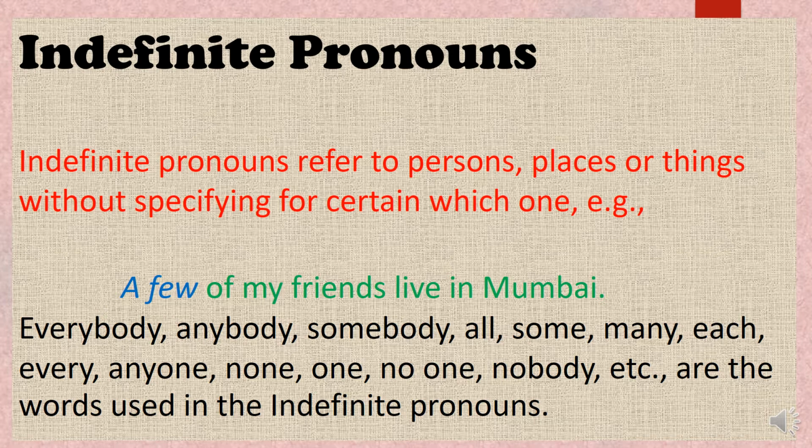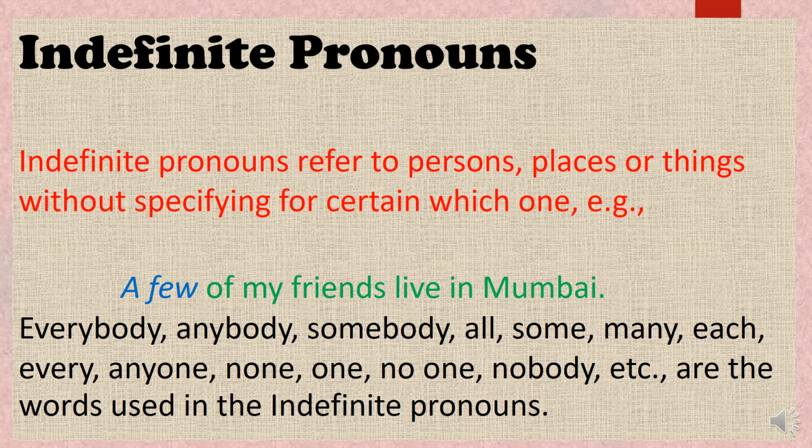So we use "a few of my friends". It is an indefinite pronoun where it is not defined how many there are or what kind. It is not specified which certain people we are talking about. So these are indefinite pronouns.